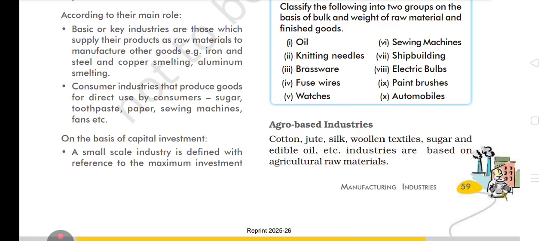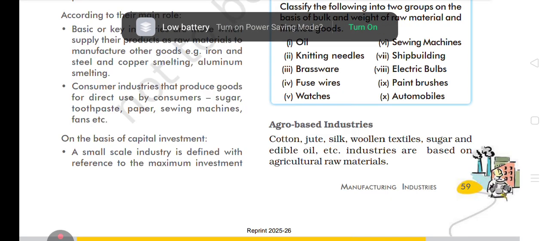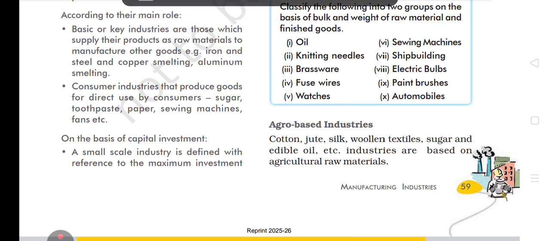Dear students, now we are going to start with our agro-based industries. Cotton, jute, silk, woollen textiles, sugar, and edible oil, etc. industries are based on agricultural raw material. You know very well that we get cotton and jute from plants, and we get silk from silkworms. So this is also based on agro-based industry only.